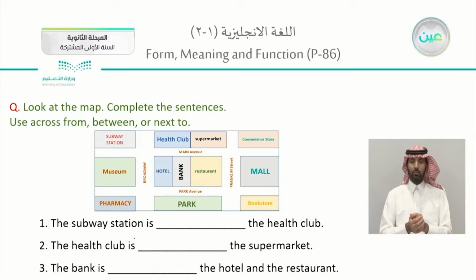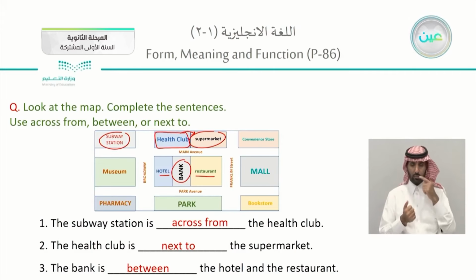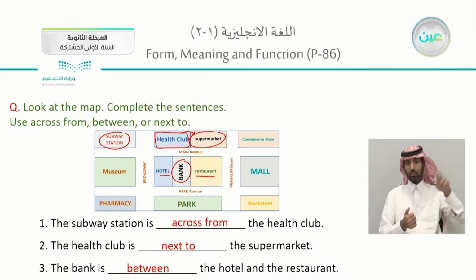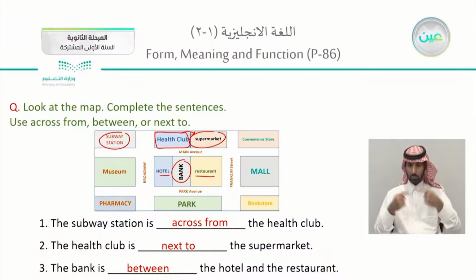Now let's ask a question. The subway station is across from the health club. Where is the subway station? Here it is. And where is the health club? Here is the health club. Where are they from each other? We're having a street in the middle. Here is one and there is the other. However, they are not next to each other. We're having Broadway Street in the middle. So it is actually across from, face to face. However, we're having a street in the middle.